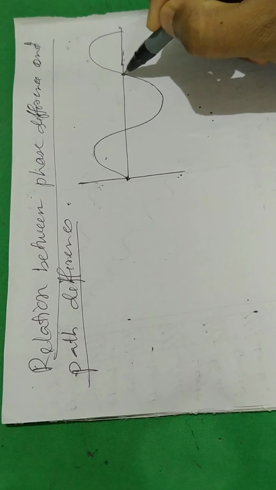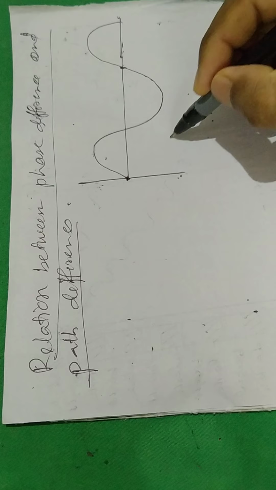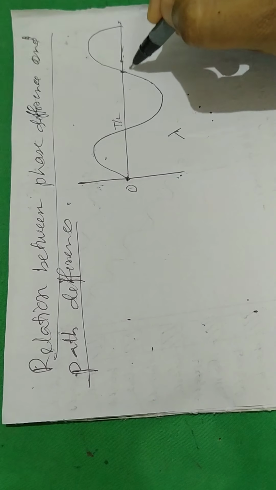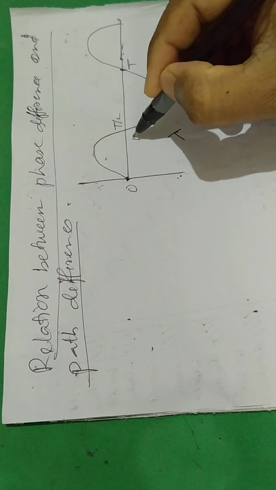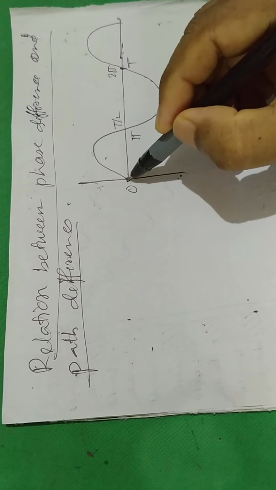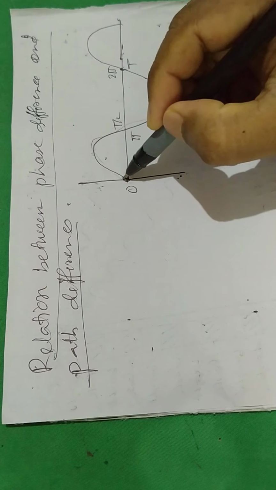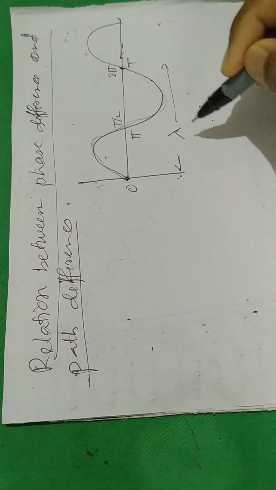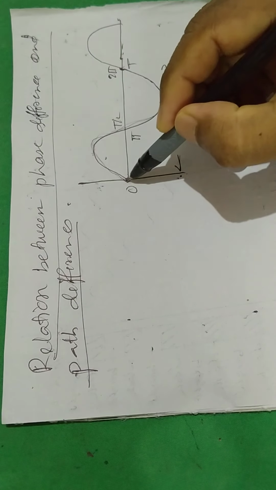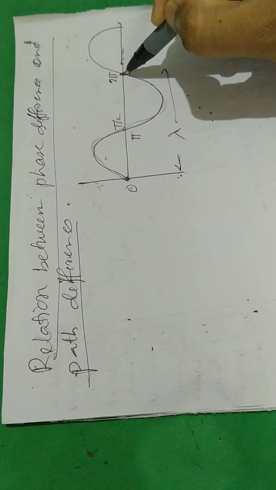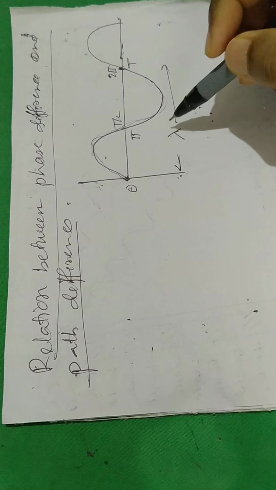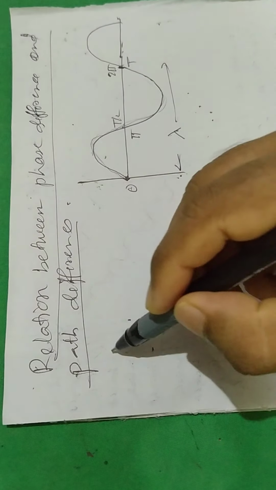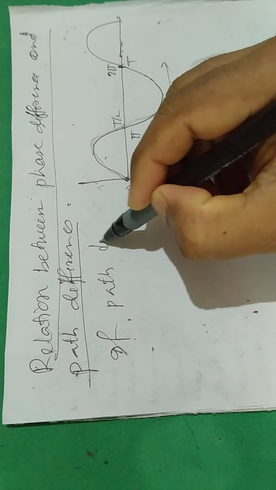This is one complete wave, or 2 pi. You see this is called path. Starting from here, this is path, which is denoted by lambda. And this point is called phase.